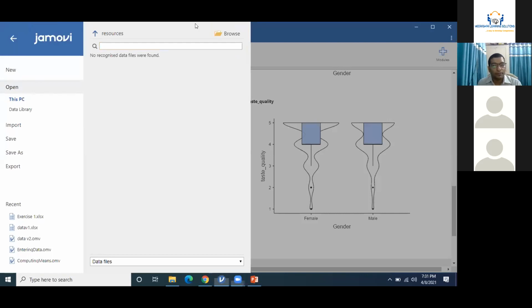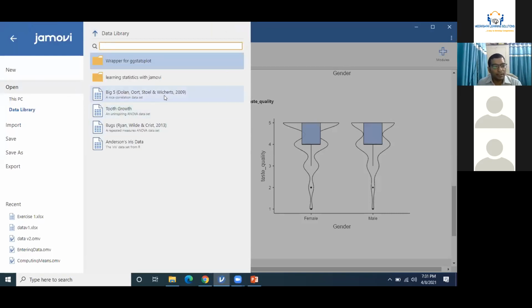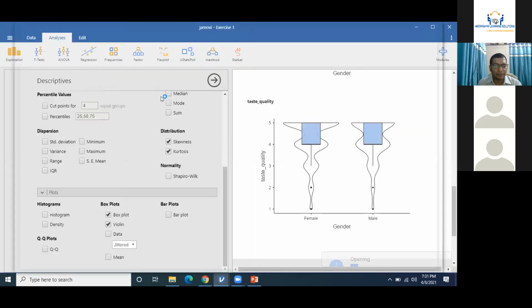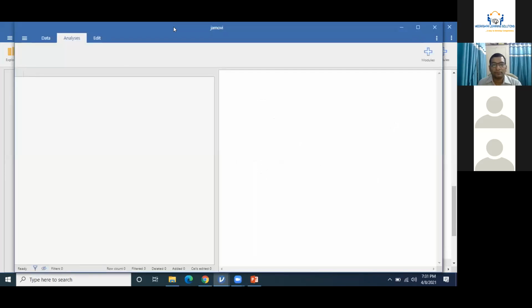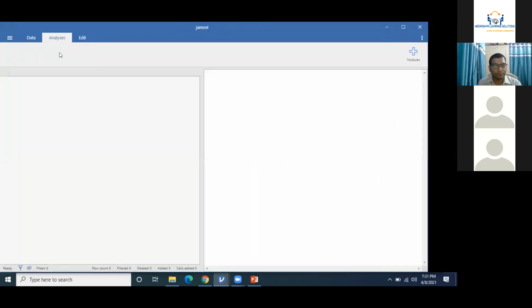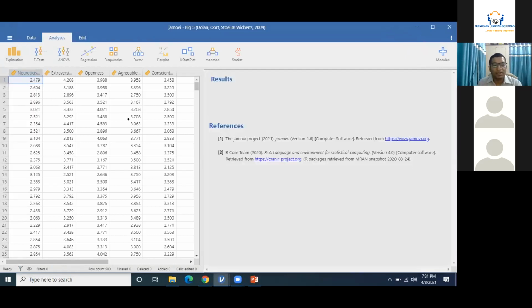set from this library. If you can recall, this data is available with everyone, Big Five. I'll simply go to exploration, descriptives.